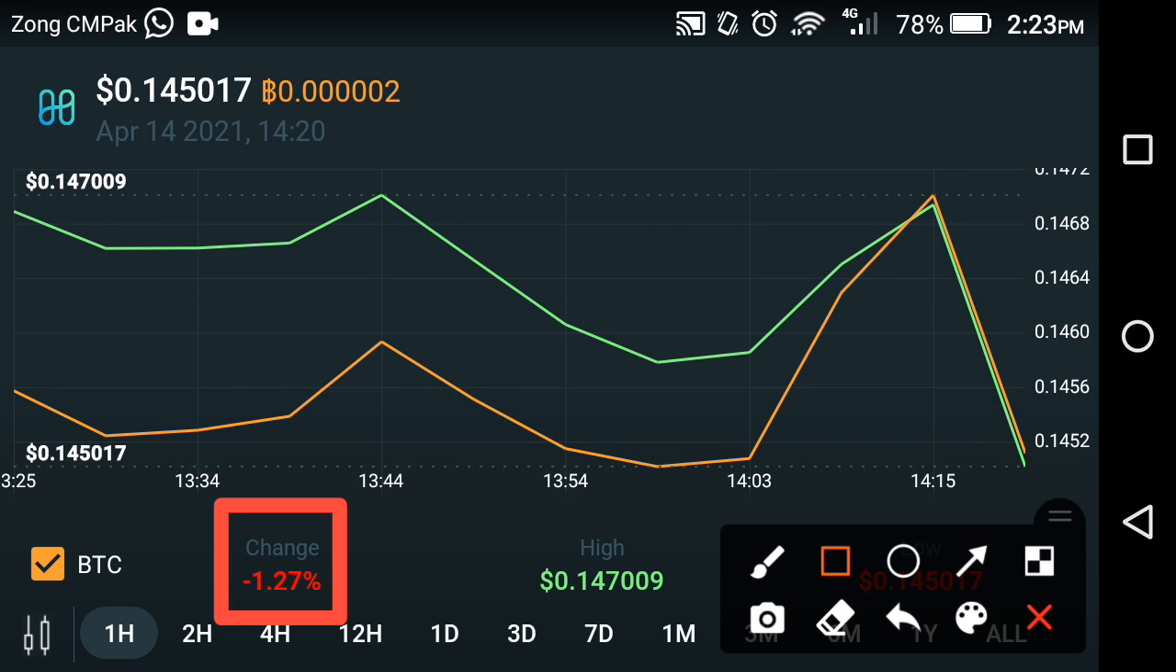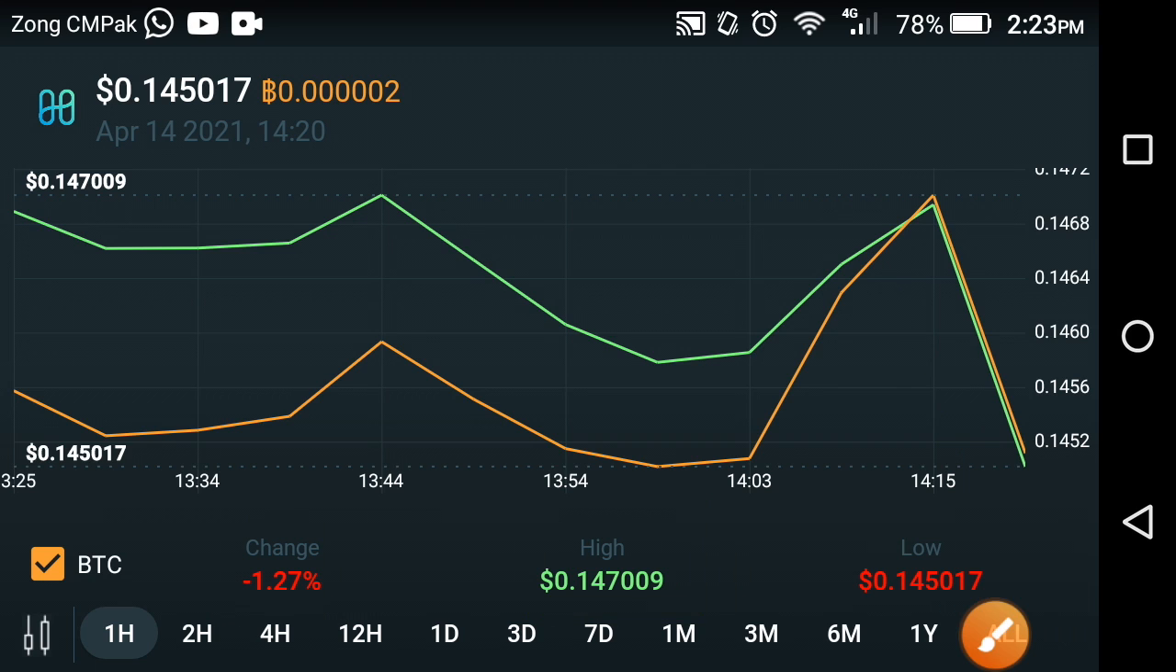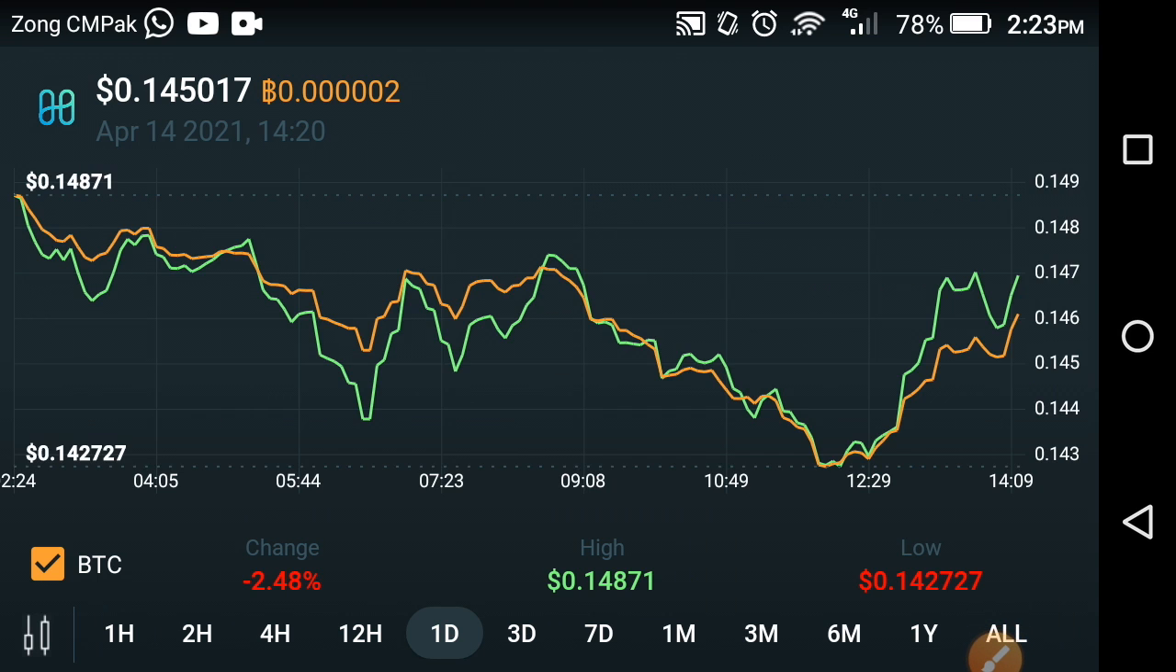In the same way, the high price has also fallen down. 0.147009 USD is the high price of the Harmony coin. As you can see here, the graph tells us that continuous quick falls occurred in Harmony coin, friends. Now let's see the last 1 day price predictions of the Harmony coin. What's the price change in Harmony coin in the previous 1 day, friends.